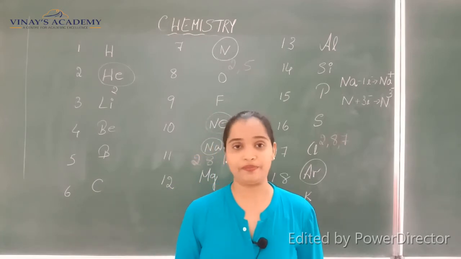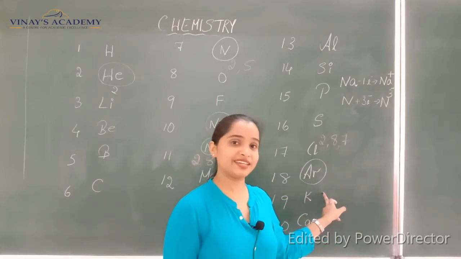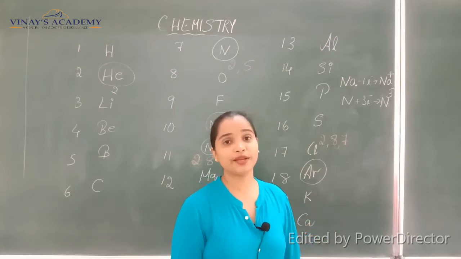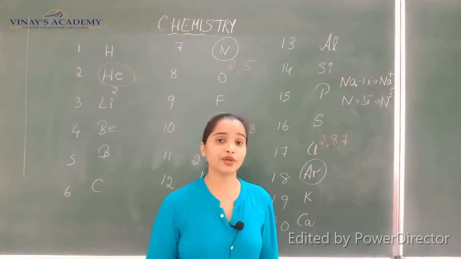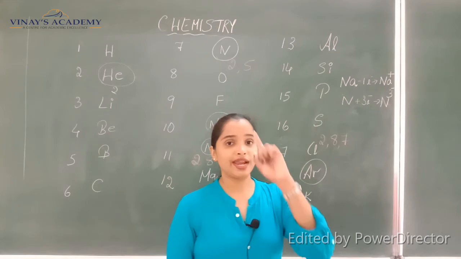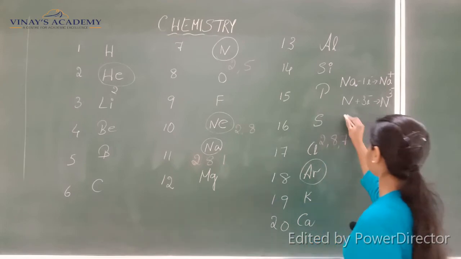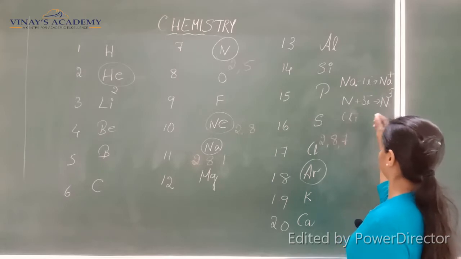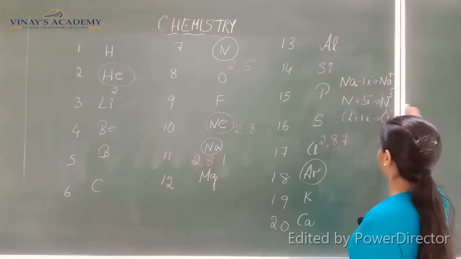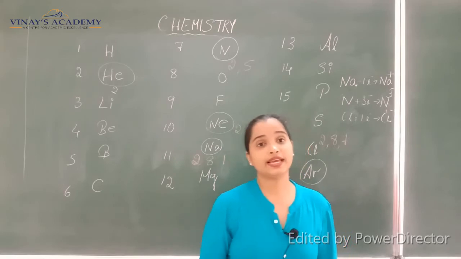So chlorine follows its very close friend, argon. It wants to follow the stable configuration of argon, so it also wants to become 2,8,8. In that way it will gain 1 electron. So I can write it as Cl plus 1 electron forms Cl1 minus. You know that we call it chloride, that is Cl minus.